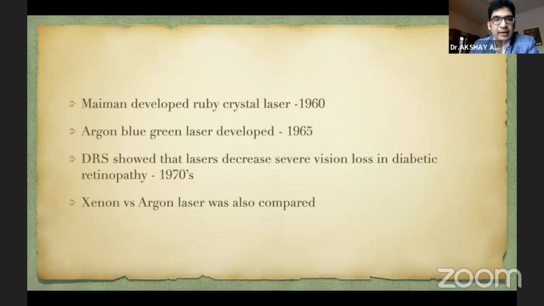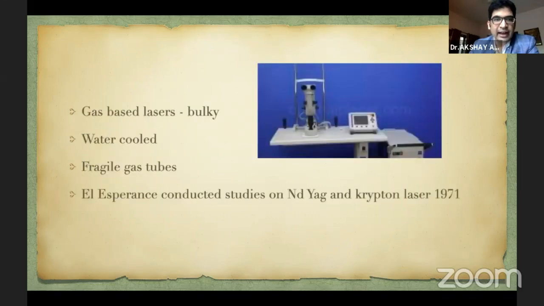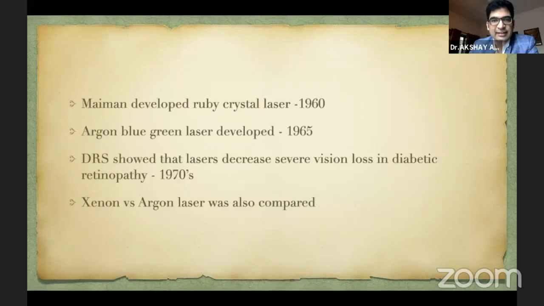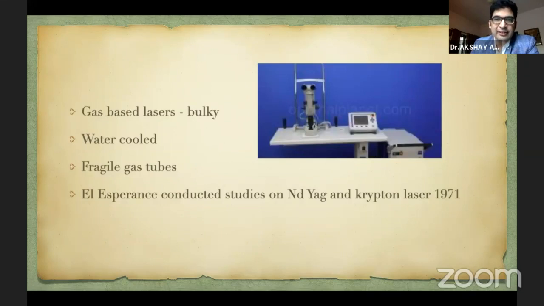So along the same time, Maiman developed a ruby crystal laser in 1960, and the argon blue laser was developed in 1965. Now, when these lasers were developed, there was the famous Diabetic Retinopathy Study, which showed that lasers decrease severe vision loss in diabetic retinopathy. In this study, xenon versus argon laser was also compared, and they realized that both these lasers decrease severe vision loss in diabetic retinopathy, but the VR traction effects which were seen with xenon were not seen in argon laser, and hence argon lasers became much more widely used compared to xenon.